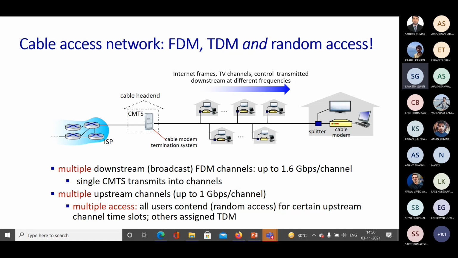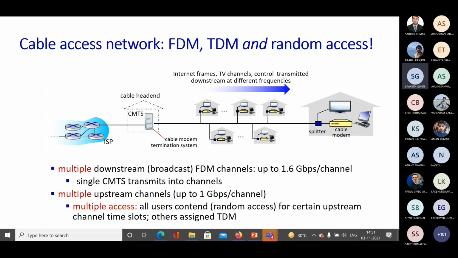Now, what would happen? There will be multiple users which would contend in order to transfer their data over these available channels. The users will contend using a random channel access mechanism in order to transfer their data.